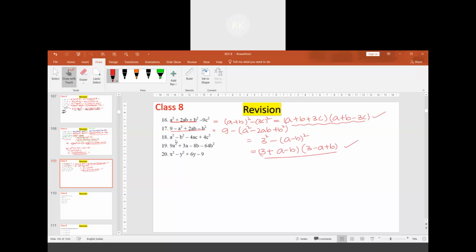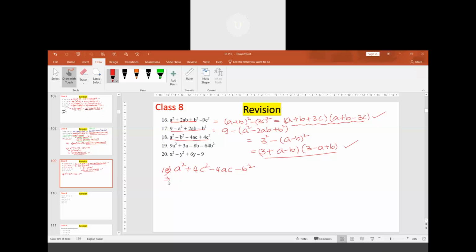But if you observe this question, can we make use of the identity in the 18th? Sir, a square minus b square. We can't make it, sir. I will show you how to make it by rearranging. Did I change the question here? No, sir. I have just rearranged the terms.